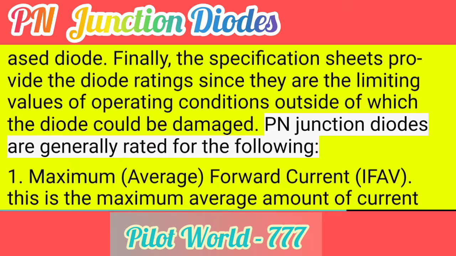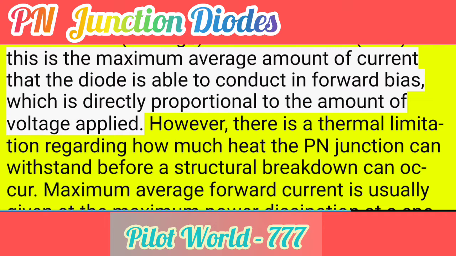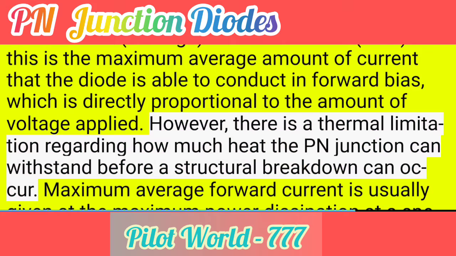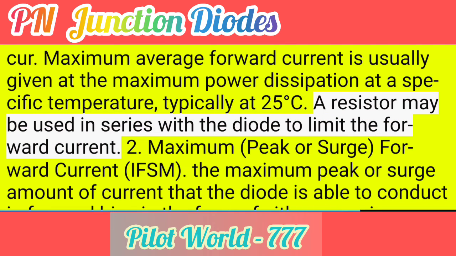PN junction diodes are generally rated for the following. 1. Maximum average forward current, IFAV. This is the maximum average amount of current that the diode is able to conduct in forward bias, which is directly proportional to the amount of voltage applied. However, there is a thermal limitation regarding how much heat the PN junction can withstand before a structural breakdown can occur. Maximum average forward current is usually given at the maximum power dissipation at a specific temperature, typically at 25 degrees Celsius. A resistor may be used in series with the diode to limit the forward current.